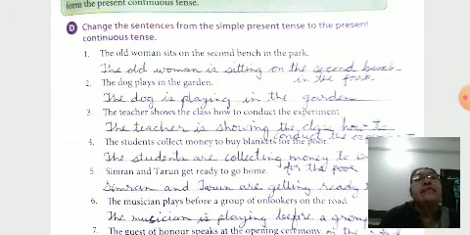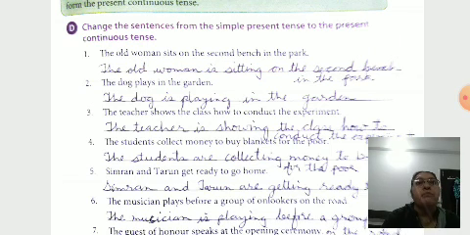Here exercise D. Change the sentences from the simple present tense to the present continuous tense. The old woman sits. Here the old woman is a singular subject, so we use is. Do you know? I with am, we with are, you are, he, she, it, third person singular subject, use is. Plural, they are. So here, the old woman is sitting. Always in present continuous tense: am, is, are plus the verb ing form.